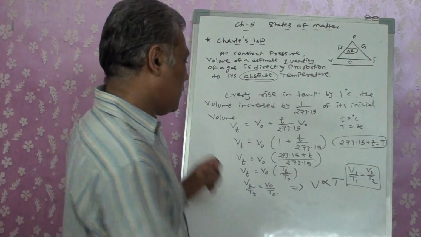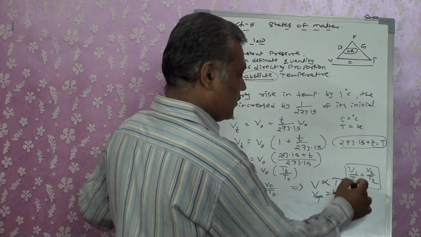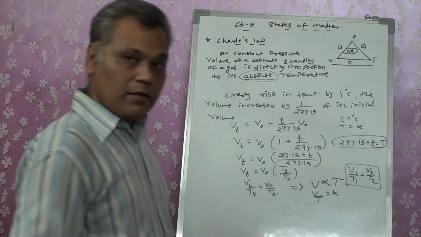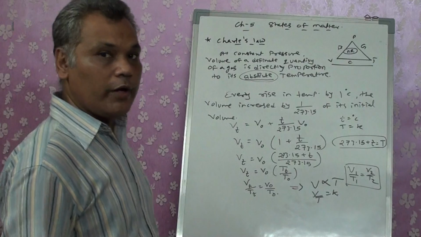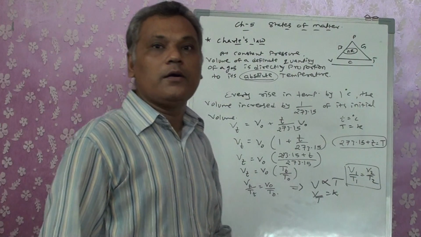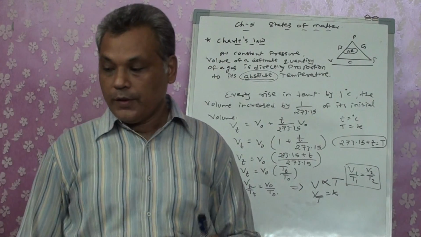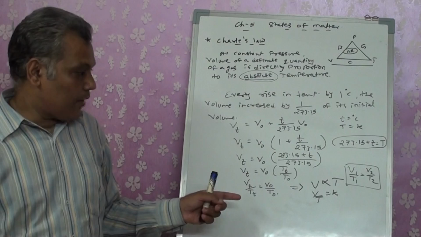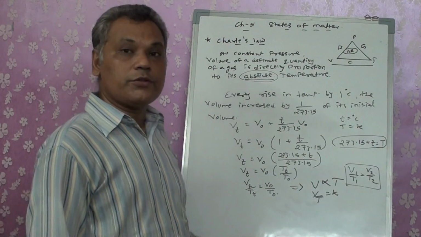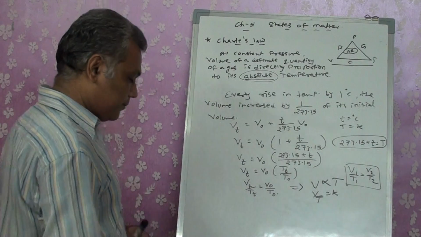If we put it, we get V by T equals K. So from this formula we are going to have numericals. So for Charles' law we will have this formula. For Boyle's law we derived P1 V1 equals P2 V2. For Charles' law we will have V by T equals K. So that means V1 by T1 equals V2 by T2, the formula.